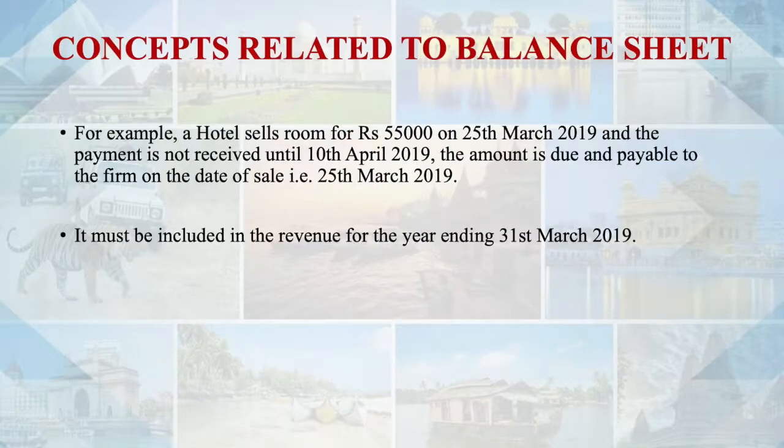So my accrual concept says no. The date when you have actually realized the money is not more important. When actually you got the right to receive the money, that is more important. So the hotel got the right to receive the money on 25th of March. So this particular sale will be recorded on 25th of March, irrespective of the fact that the amount will be realized on 10th of April. No, that is not important. So it should be included in the revenue for the year ending 31st March 2019.